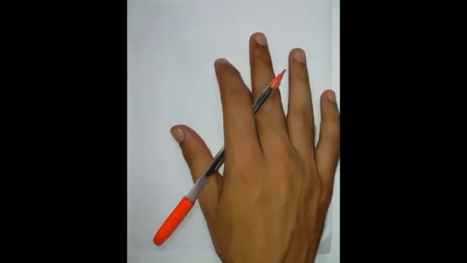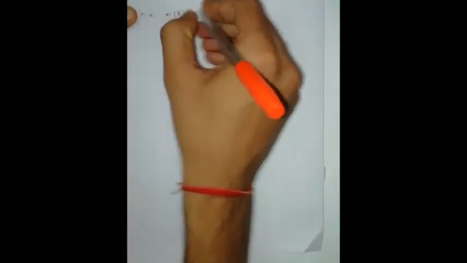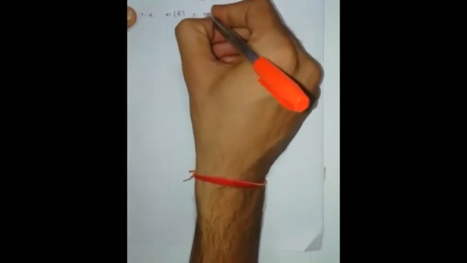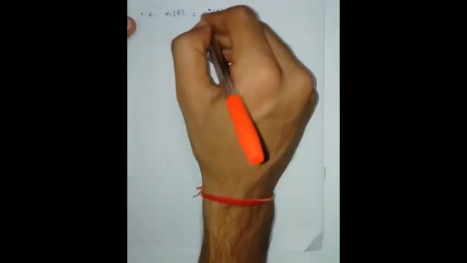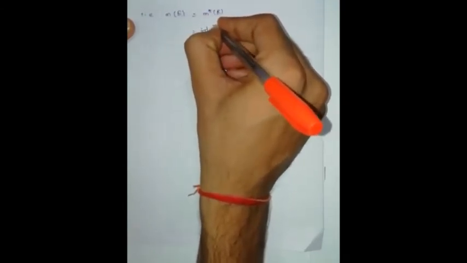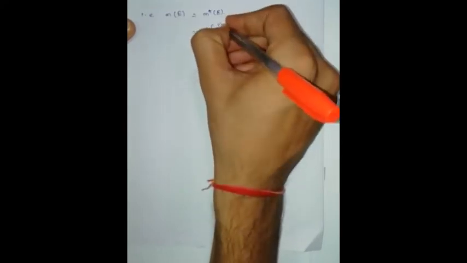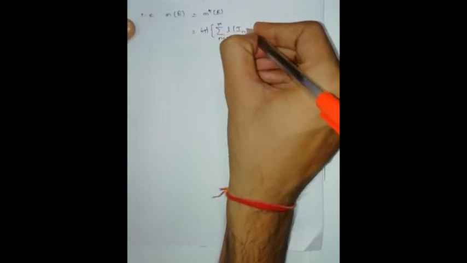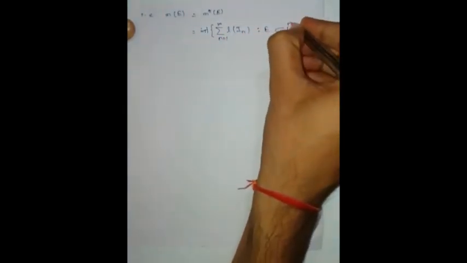Already we have learned the definition of Lebesgue measure, that is the measure of any element E in script M can be written as the outer measure of E, that is Lebesgue measure is the restriction of outer measure. From the definition, outer measure of E is nothing but the infimum of the set of sums, summation n equal to 1 to infinity l of I_n, where E is contained in the union of I_n, n equal to 1 to infinity.